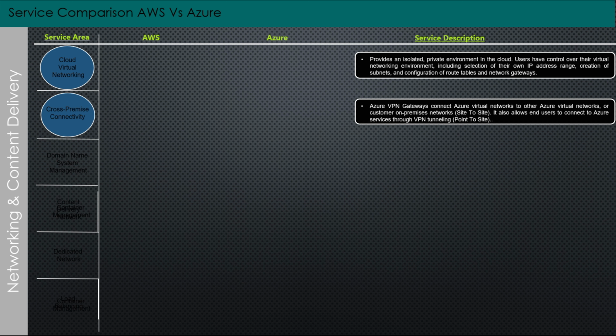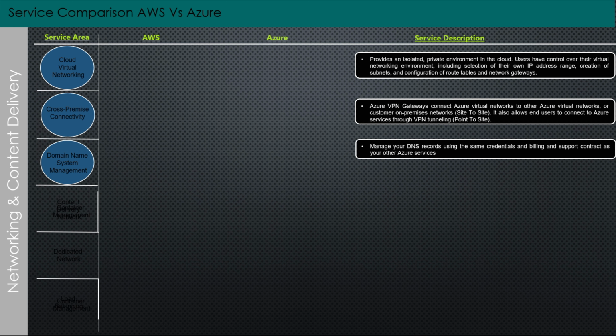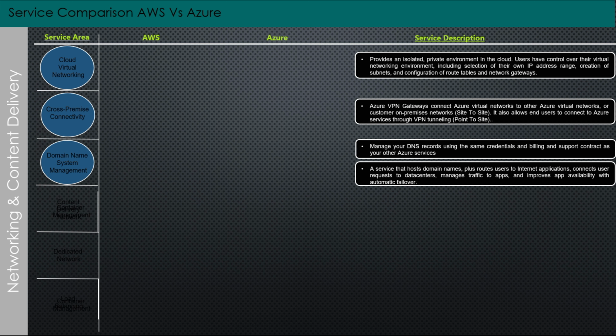Domain name system management service description. Manage your DNS records using the same credentials and billing and support contract as your other Azure services. A service that hosts domain names plus routes users to internet applications, connects user requests to data centers, manages traffic to apps, and improves app availability with automatic failover.